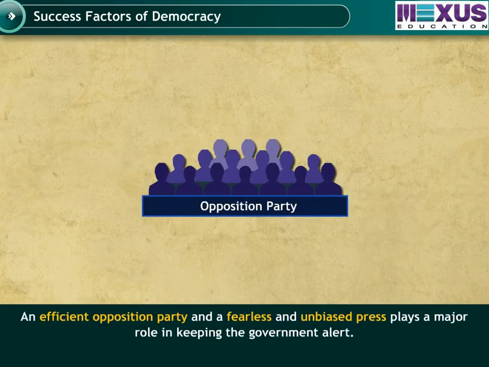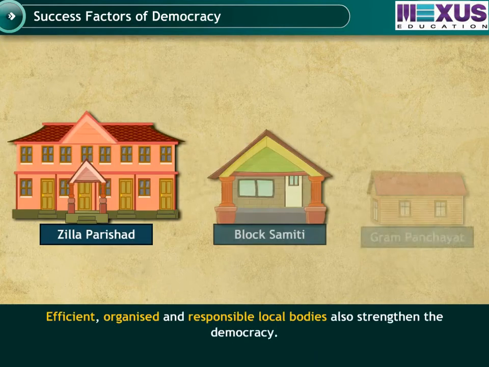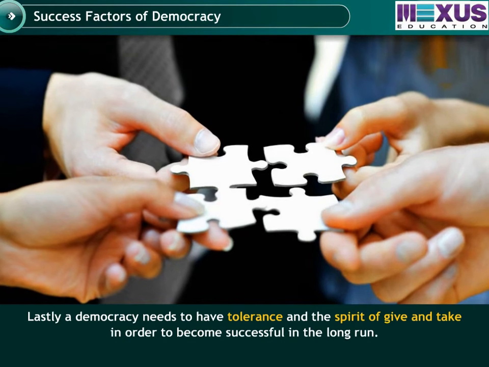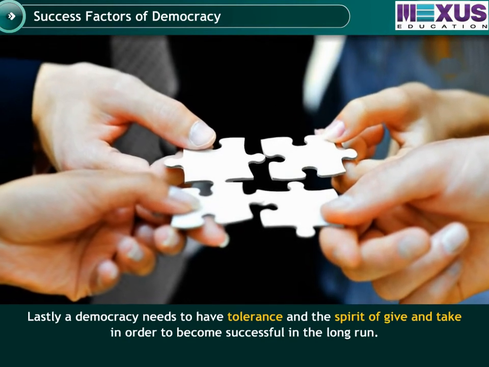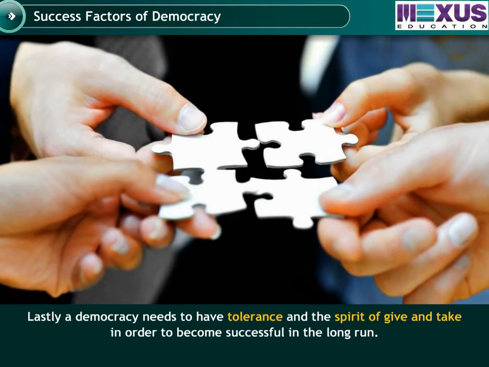An efficient opposition party and a fearless and unbiased press play a major role in keeping the government alert. Efficient, organized, and responsible local bodies also strengthen the democracy. Lastly, a democracy needs to have tolerance and the spirit of give and take in order to become successful in the long run.